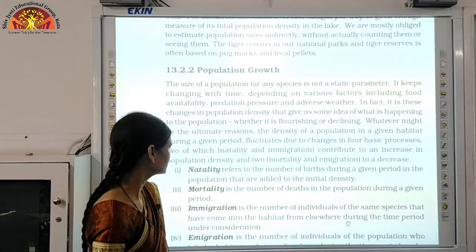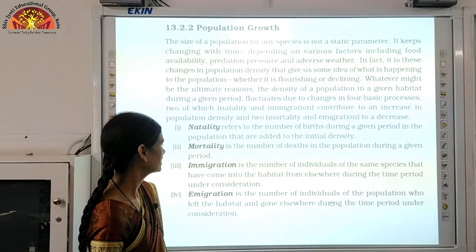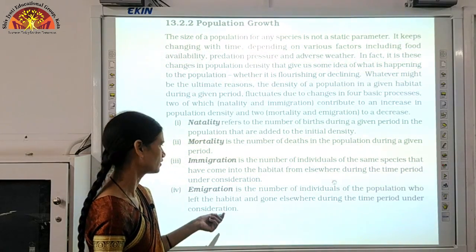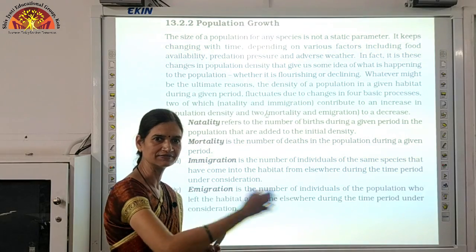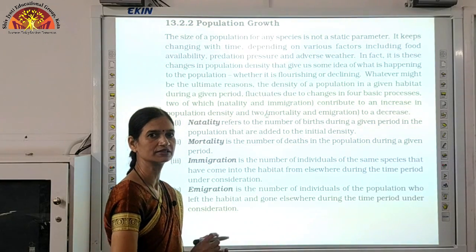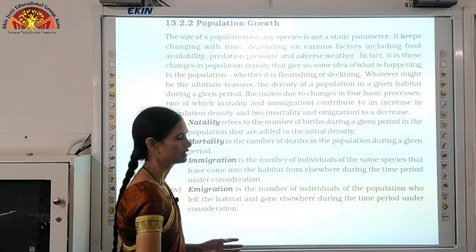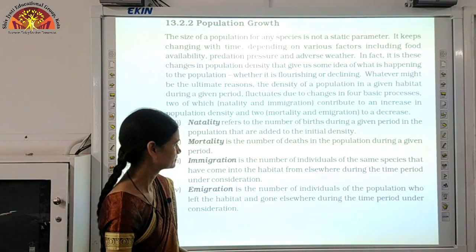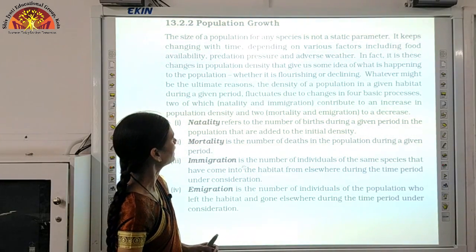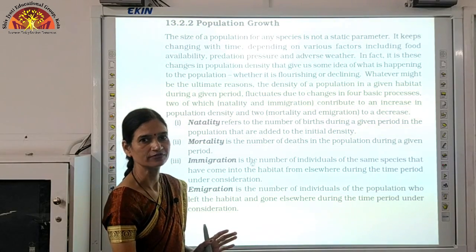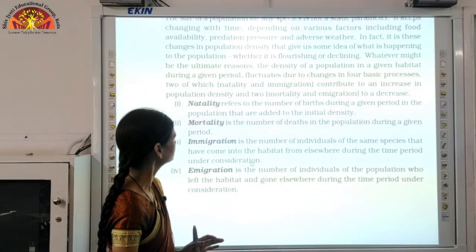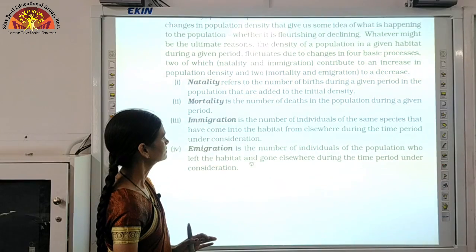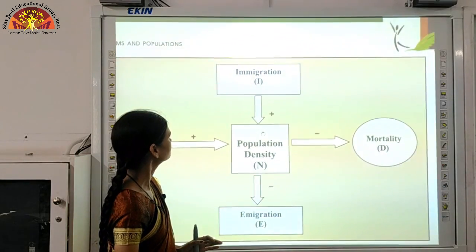And the fourth one is emigration. Emigration is the number of individuals of the population which are leaving that habitat. If some of the individuals are leaving and going somewhere else, that will be called emigration. So these are the four factors which fluctuate the population growth. Now let us understand this figure which is given in your book.